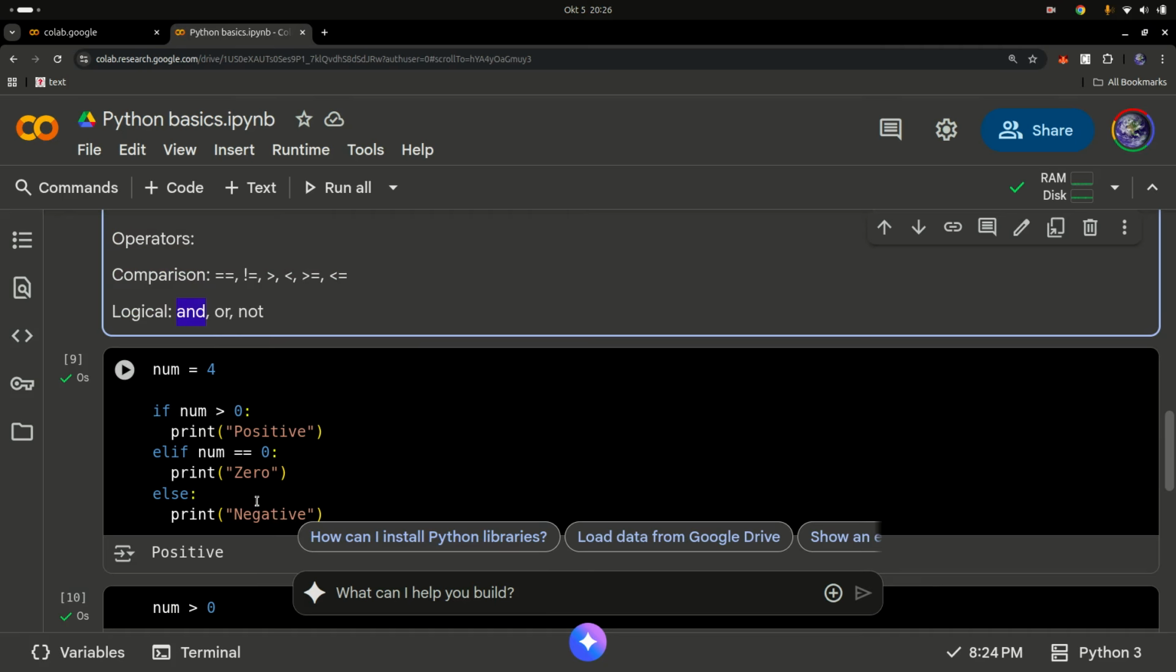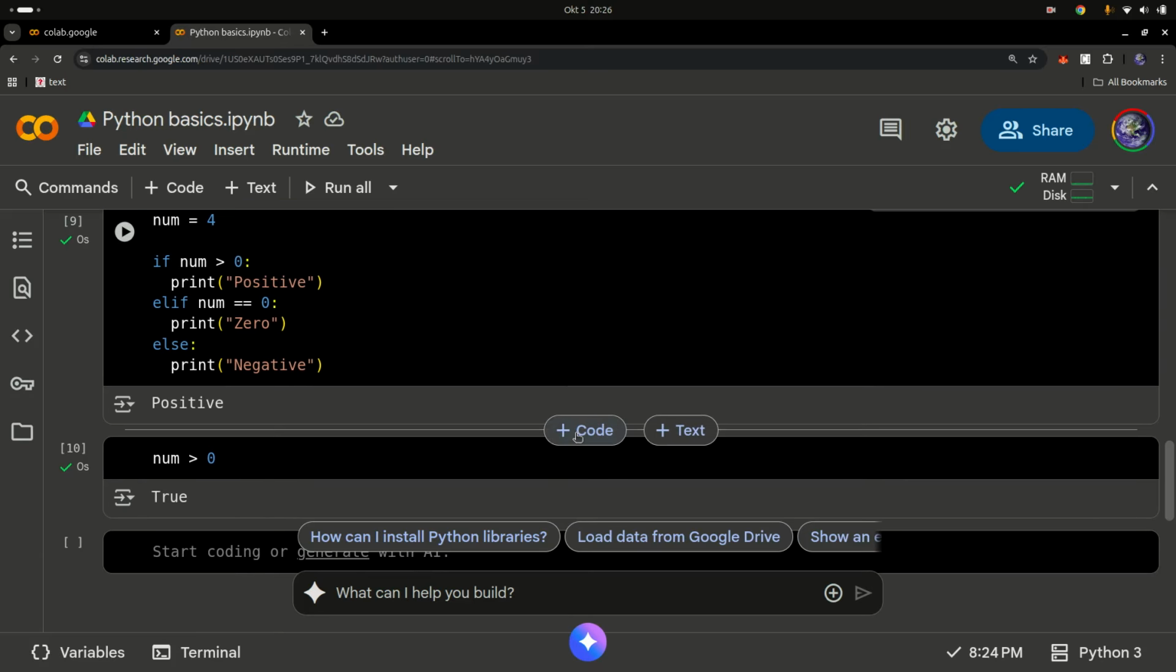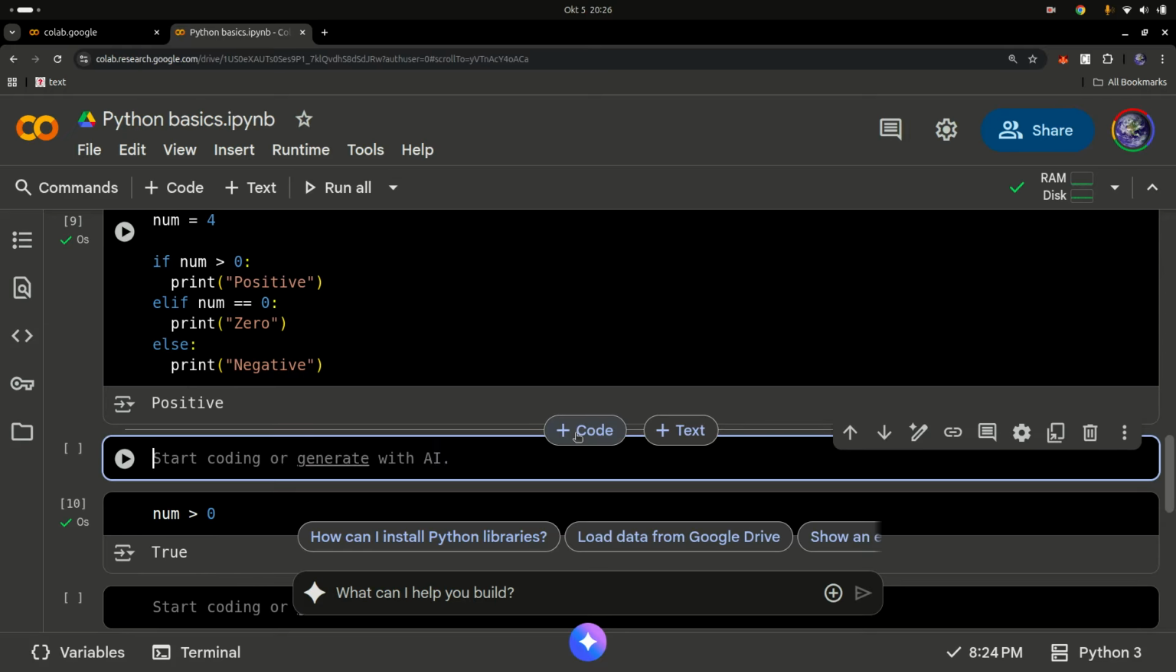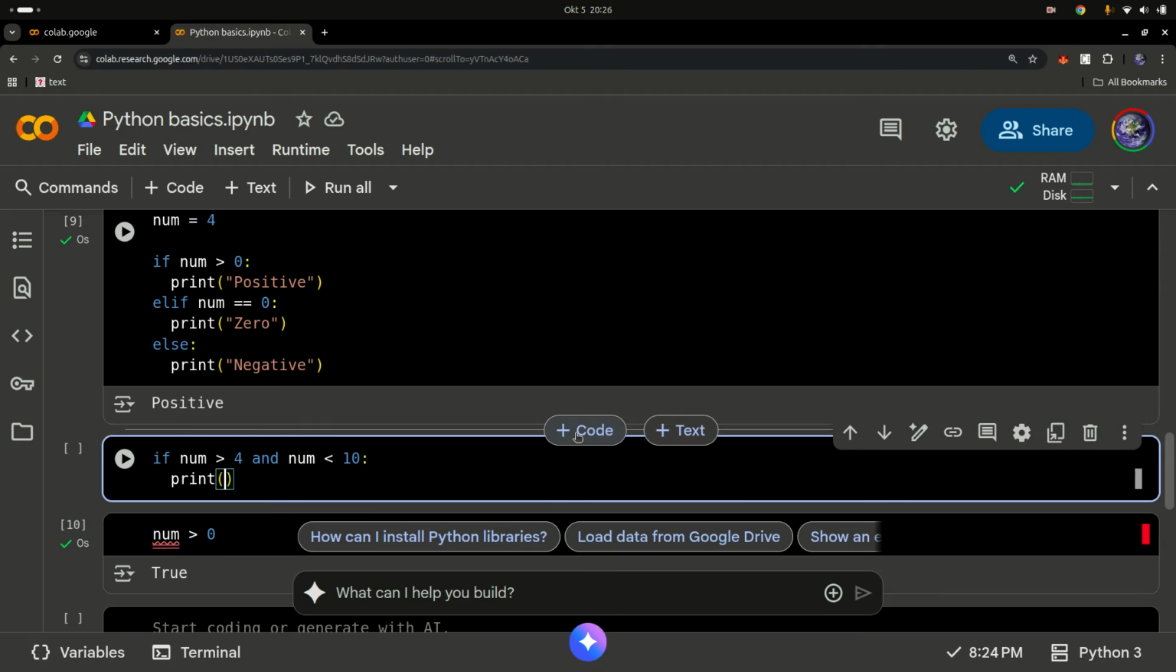We can do all these things in one statement as well if you want to. Let's have a code block here and say if num is greater than 4 and num is less than 10, we're going to print 'greater than 4 and less than 10'. Those are called logical operators.